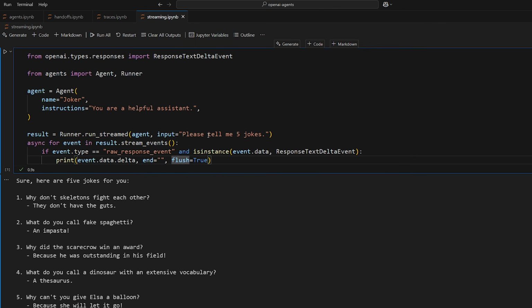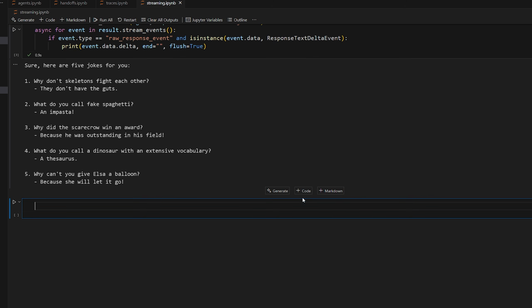So if you want to actually incorporate this into an actual application with your agents, all you have to do is listen to this, just like we're doing here, and then add this to whatever string you're going to be showing on the front end of your application, if there is a front end or UI. So that's one basic way you can do it. The other example is this.